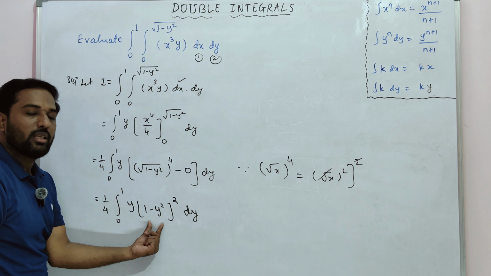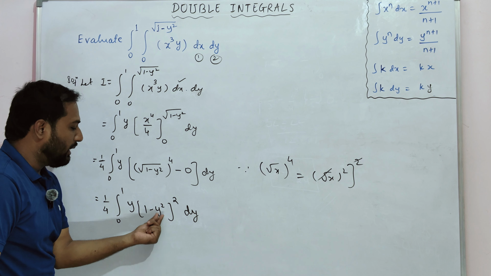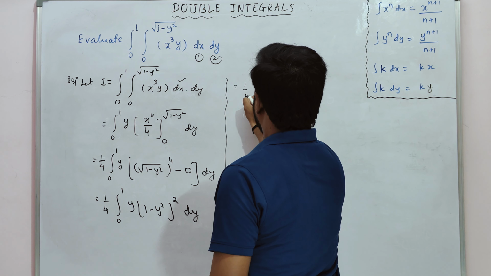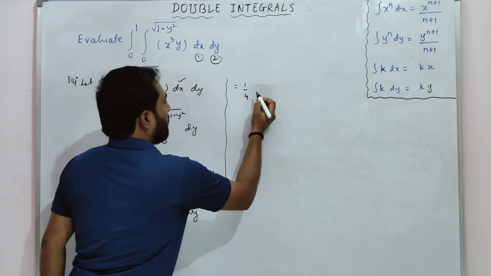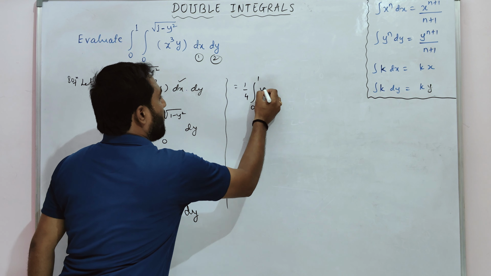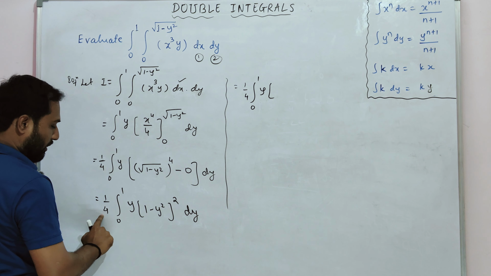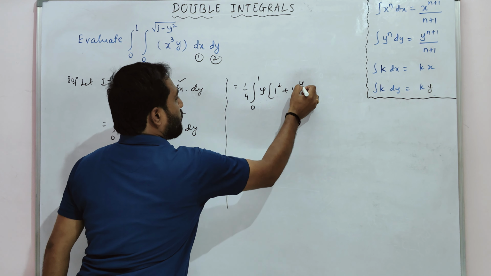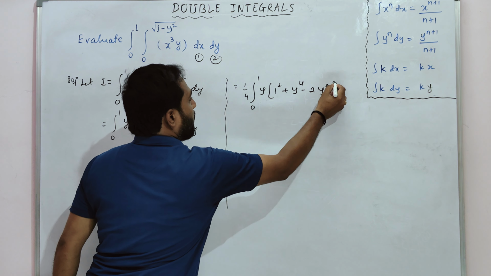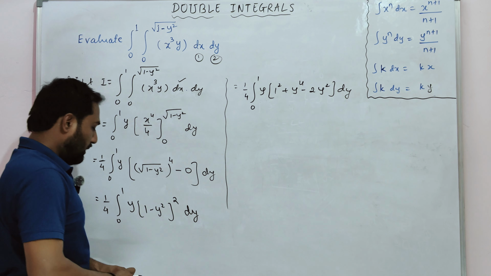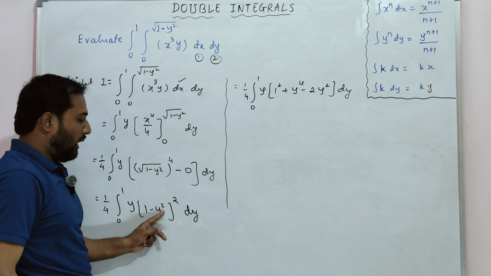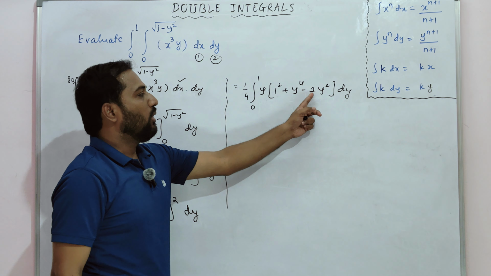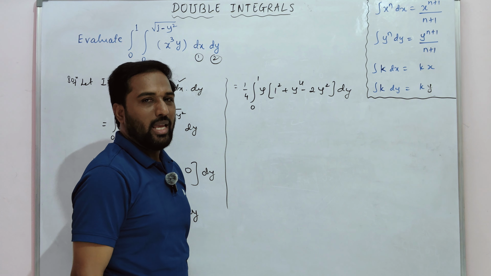Now let us simplify this with the help of (a minus b) whole square. (a minus b) whole square it is. Okay, so this 1 by 4 as it is, 0 to 1 as it is, and y as it is. 1 by 4 y as it is, (a minus b) whole square. So a square plus b square minus 2ab into dy. So this is already y square, my dear students. If you square it, it becomes y raised to 4. And 2ab is 2 into 1 into y square, that is 2y square.